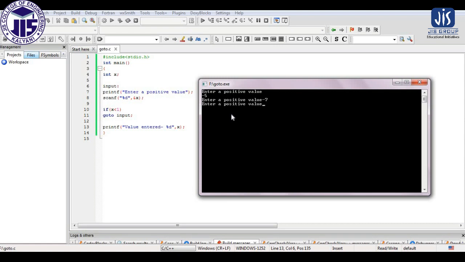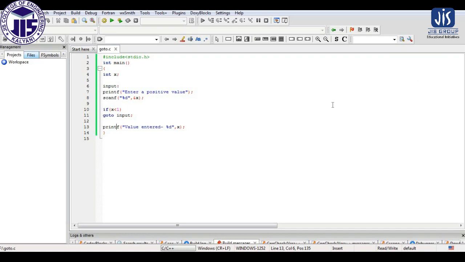In that way it will continue until the condition becomes false. You can see that this printf is not getting executed; instead it goes back to the label. Now if I enter a positive value, 10, you can see the printf statement gets executed. The value entered is 10. So in that way, by using the go-to statement we can jump forward as well as backward in a program.